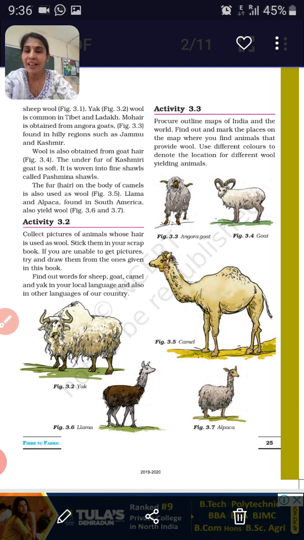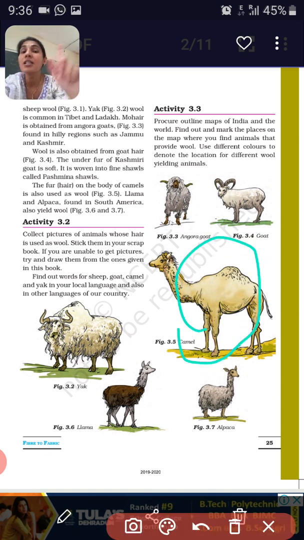Now after the hair has been removed from the skin of these animals, we put them to cleaning. This cleaning is called scouring, which is done to clear the dust. You see children, we also have sweat on our skin. So while removing these hairs and making them fit for use, we need to clean these hairs. So cleaning these hairs will be the second process, which is called scouring.